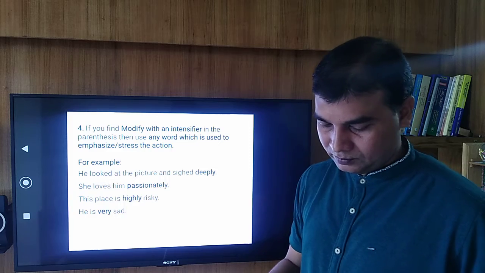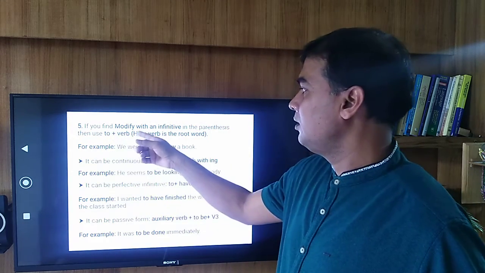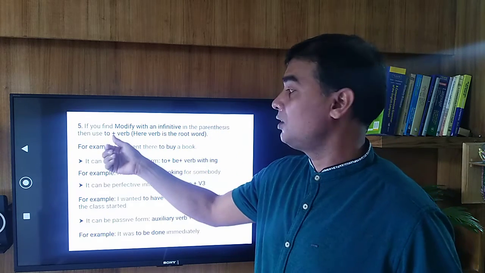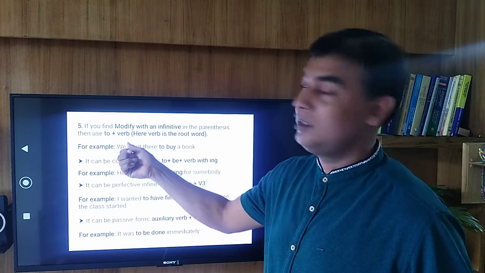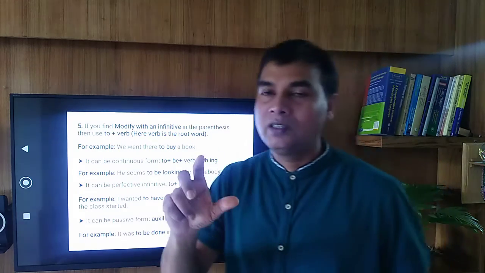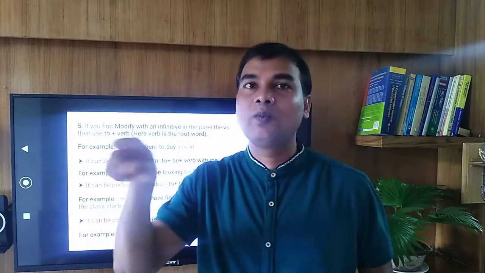Now technique number 5. If you find modify with an infinitive in the parenthesis, then use just to plus verb. And here remember, the verb is the root word. So if you find modify with an infinitive, just use to plus verb.